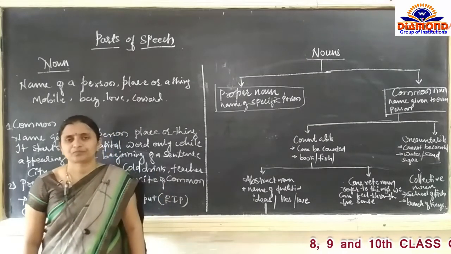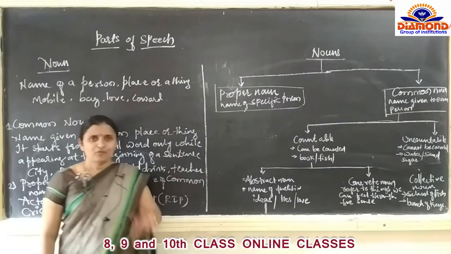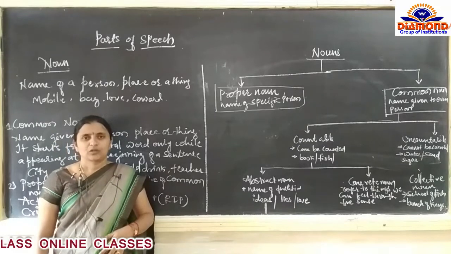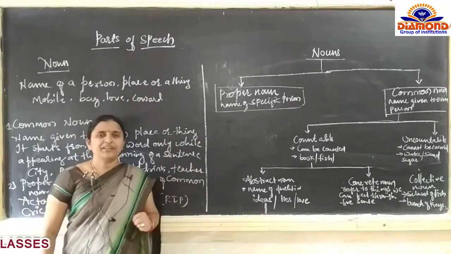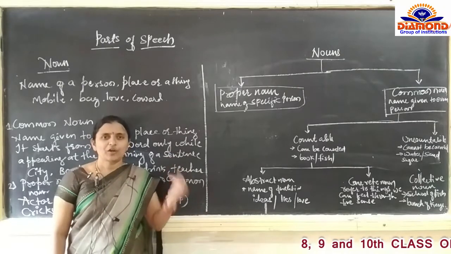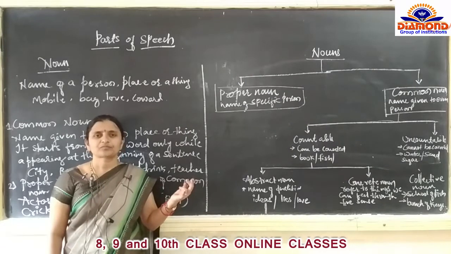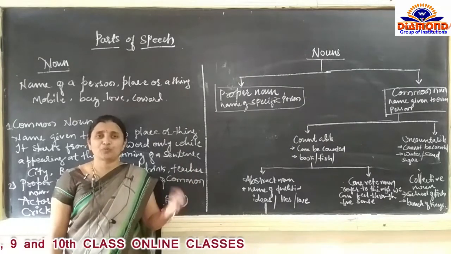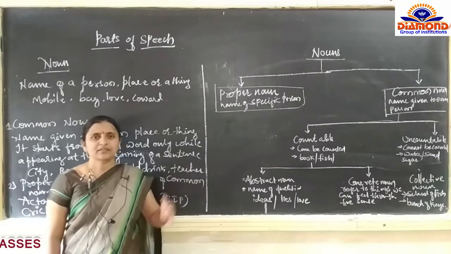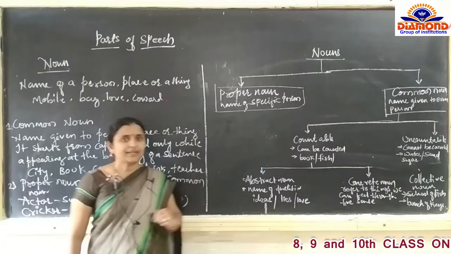Ingredients means, I will give you a small example. If you are going to prepare a biryani rice, what are all the ingredients you want? First of all, rice, masala, onion, vegetables. Then so many ingredients we want to prepare the rice. All these ingredients are necessary to prepare the rice.